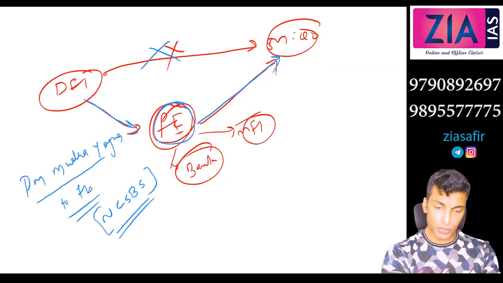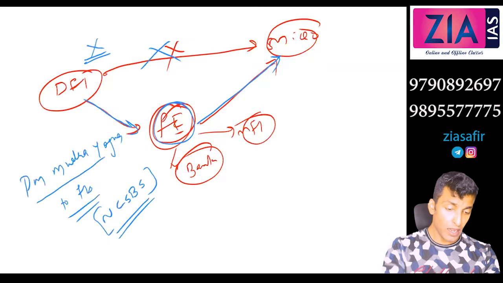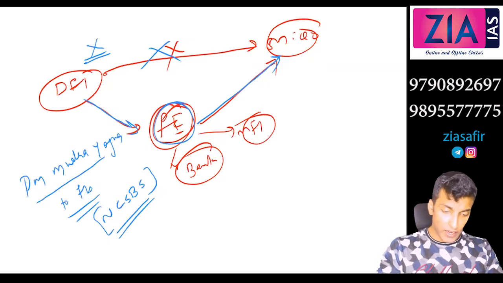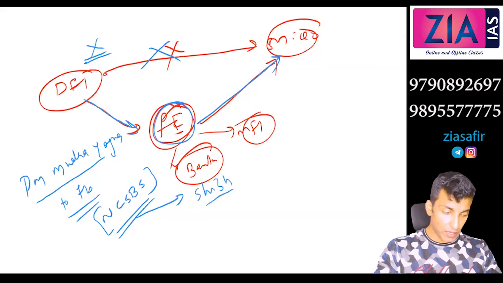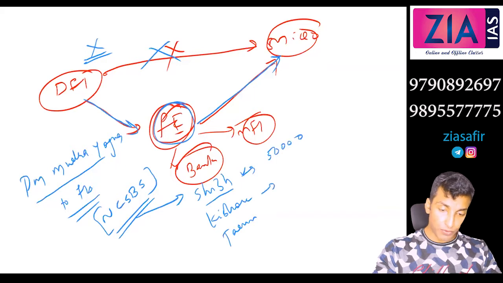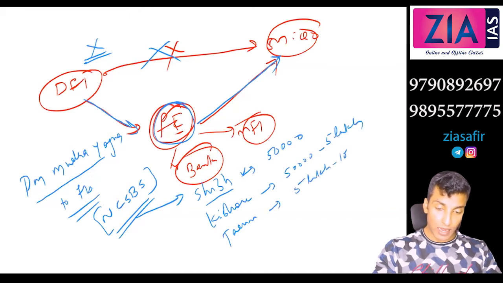Okay, so it also has some regulatory power, but that is not important. Now these loans are further classified into three different types. Shishu, that is the first type, then Kishore, and then Tarun. Shishu is up to 50,000, Kishore 50,000 to 5 lakh, and then Tarun 5 lakh to 10 lakh.